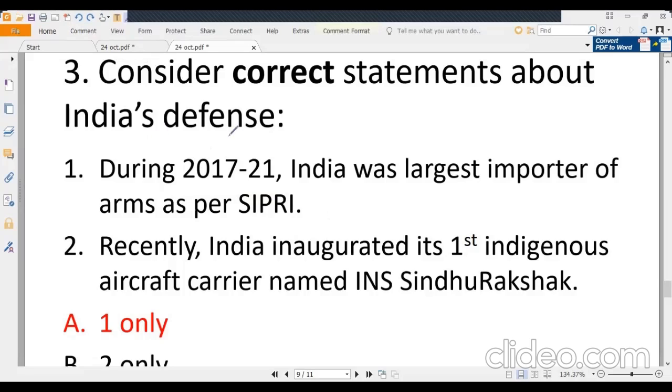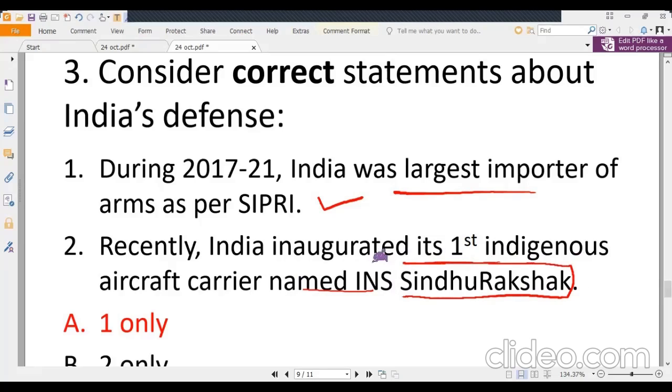So third question is, consider the correct statement about India's defense. During 2017 to 2021, India was largest importer. Yes, we have discussed it. Second, recently, India inaugurated its first indigenous aircraft carrier. Named INS Sindhu Raksak. No, this is not INS Sindhu Raksak, but this is INS Vikrant. So second statement is wrong. Answer is one only.